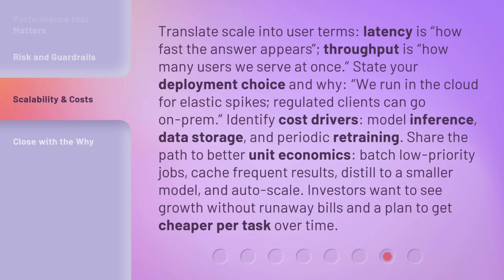Translate scale into user terms. Latency is how fast the answer appears. Throughput is how many users we serve at once. State your deployment choice and why. We run in the cloud for elastic spikes. Regulated clients can go on-prem.